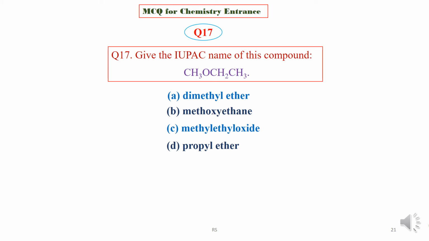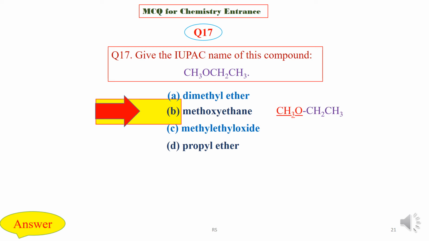Question 17. Give the IUPAC name of this compound CH3O CH2CH3. Choose the correct IUPAC name among these 4 options. We are now going to check the answer key, and the right option is option B, that is methoxyethane. This is an ether compound. CH3O is the methoxy, and the other longest part is the ethane, so the name is methoxyethane.